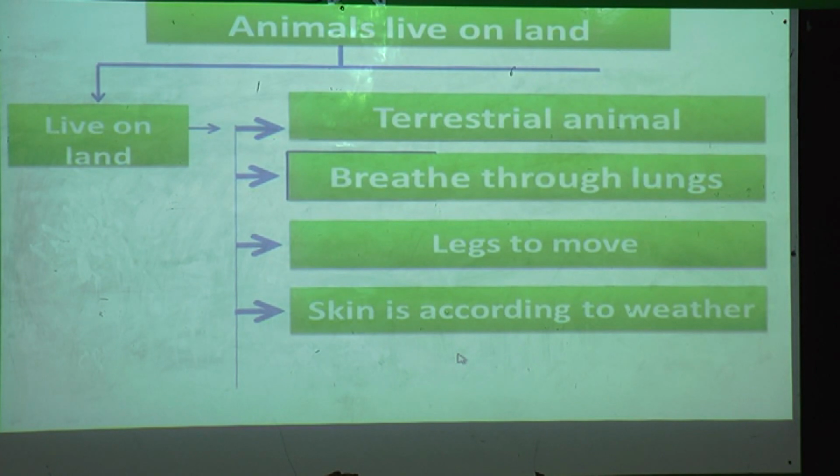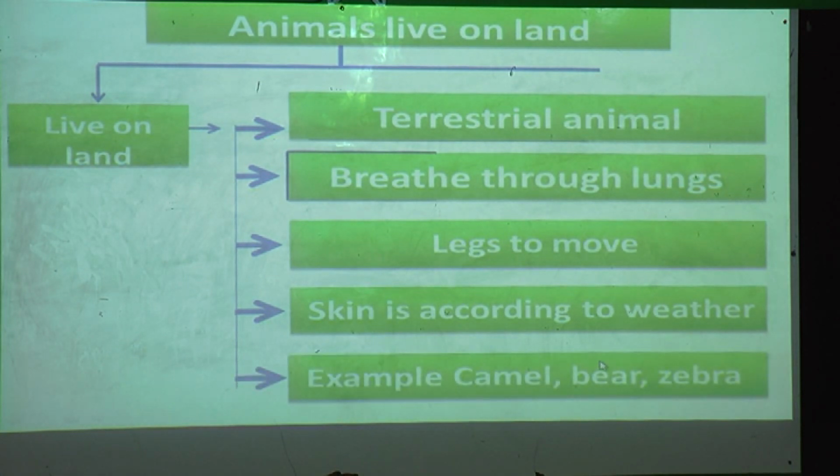Skin is according to weather, means their skin is adapted according to weather. Means in desert, camel skin is different from polar bear. Examples: camel, bear and zebra are some terrestrial animals.